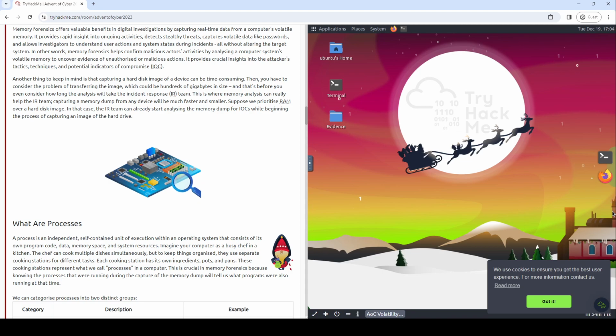A process is an independent, self-contained unit of execution within an operating system that consists of its own program code, data, memory space, and system resources. Imagine your computer as a busy chef in a kitchen. The chef can cook multiple dishes simultaneously, but to keep things organized, they use separate cooking stations for different tasks. Each cooking station has its own ingredients, pots, and pans. These cooking stations represent what we will call processes in a computer.